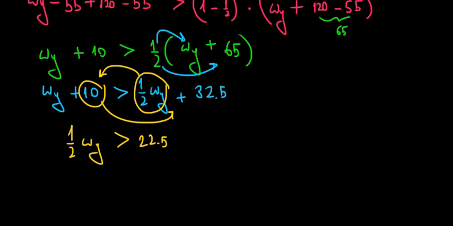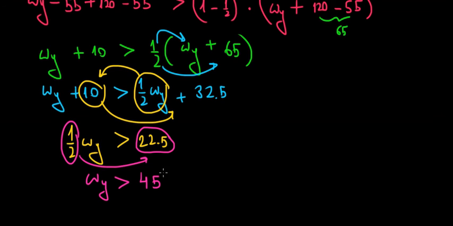Now if we divide this one by a half, so we take a half to the other side, we will have that the wage of a young employee must be greater than 22.5 divided by half, which is the same as 22.5 multiplied by 2, so that's equal to 45. So if the wage of a young employee is greater than 45, then the worker will work. The young worker will choose to work, okay?